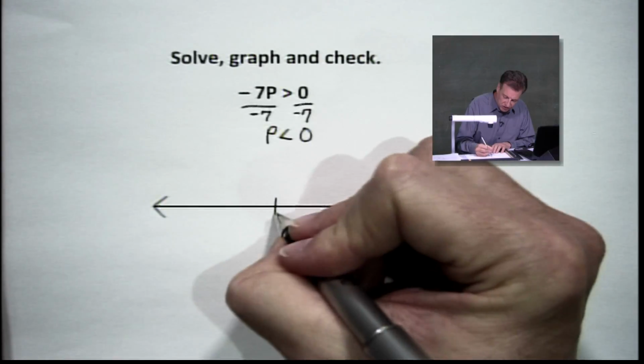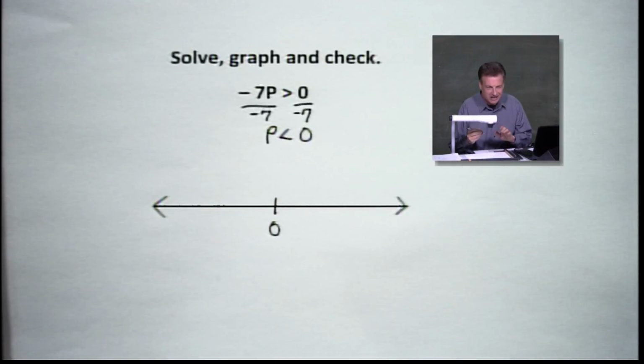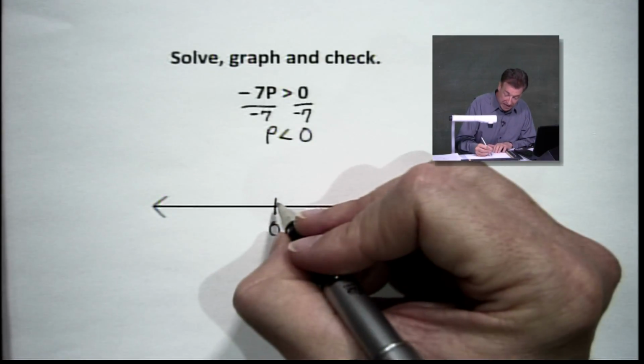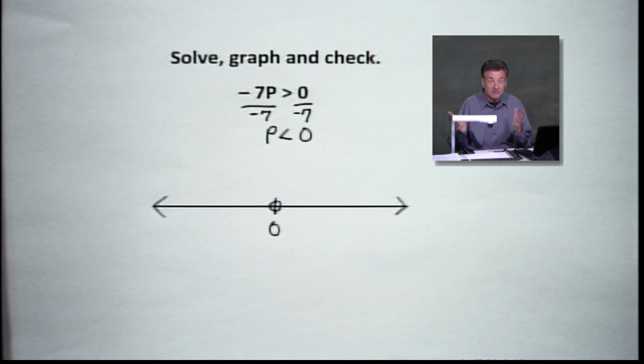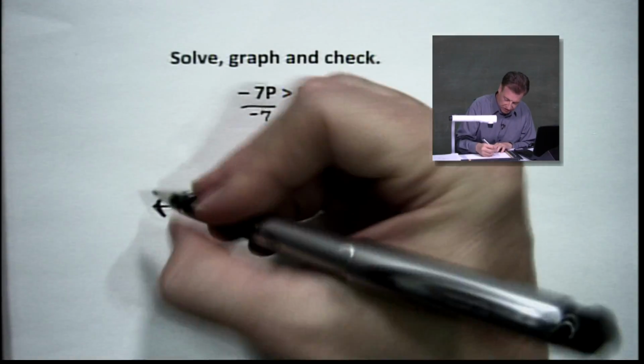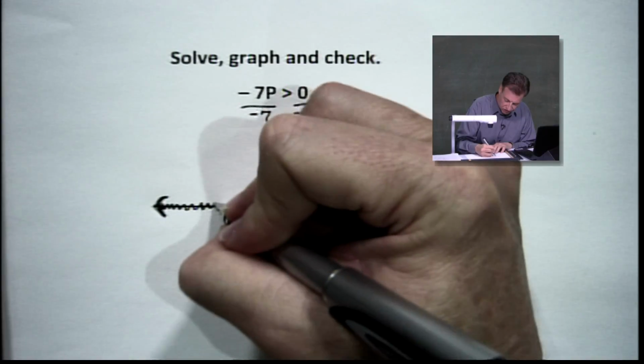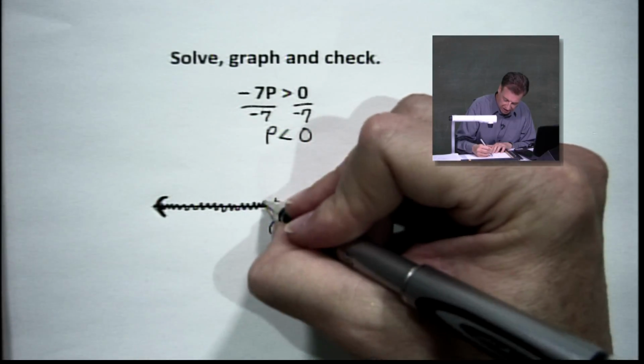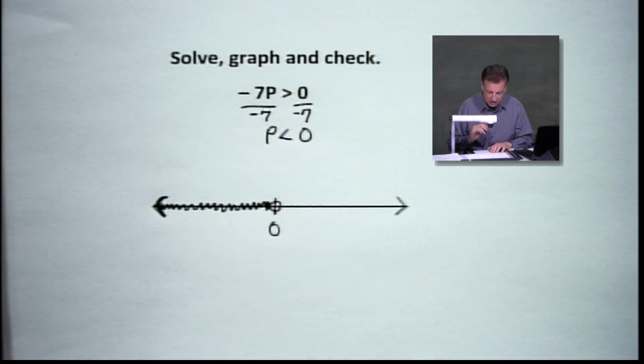Find your 0. Usually most of us like to put it right there in the middle of the number line. It's an open circle, right? Open circle here. Which way do we shade, my friends? We shifted. We shade to the left. So let's do it. To the left, to the left. There it is.